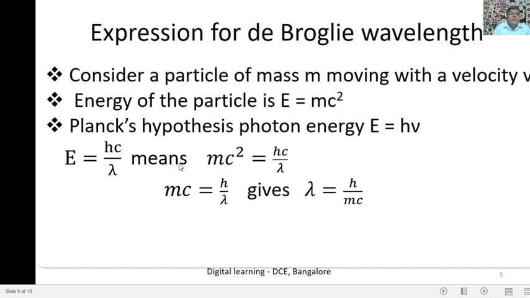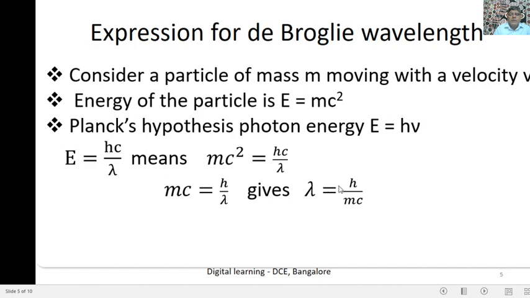Then mc square is equal to hc by lambda. Here c gets cancelled. Then mc is equal to h by lambda. What is mc? It is the product of mass and velocity of light, which gives the momentum. The momentum p is equal to h by lambda.